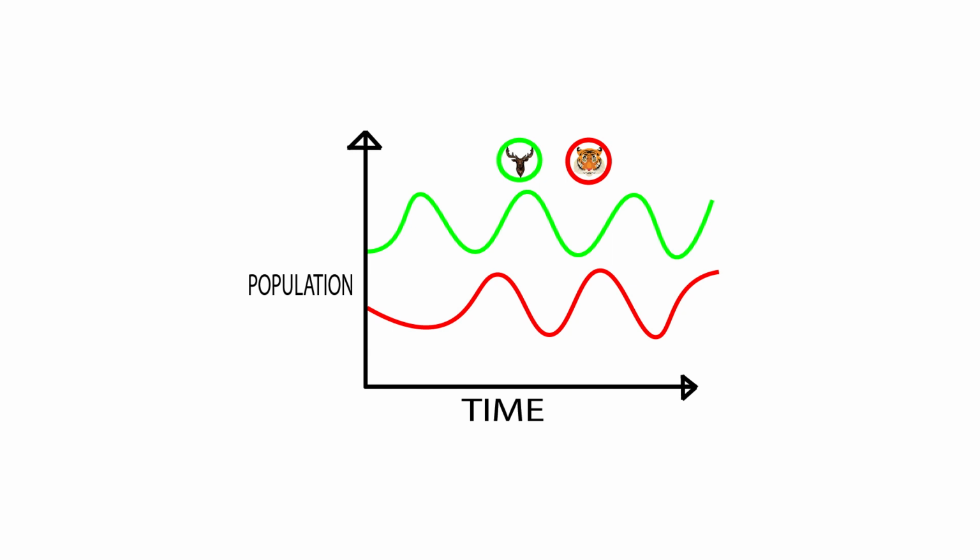Now, due to fewer tigers, deer are safe and begin increasing their population. The cycle continues. That is so surprising indeed. This is how animals maintain the balance of each other's population.